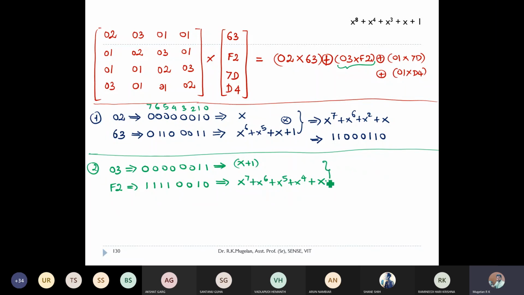Now if you multiply these two, what will be the polynomial arithmetic you're getting? You can post the answer in the chat box. You can simply write x8, x7, x6 kind of thing. No need to put power. So multiply these two. Whenever you have the addition of two same powers, obviously you'll be going with a 0, because here additions are all XOR operation.